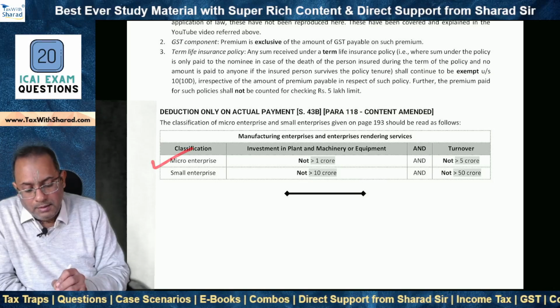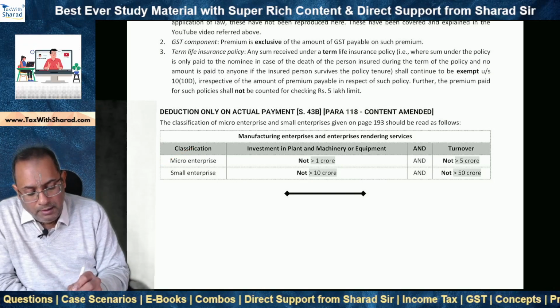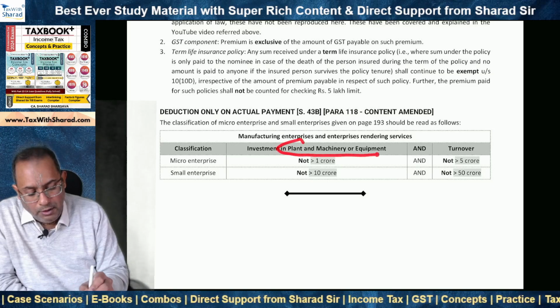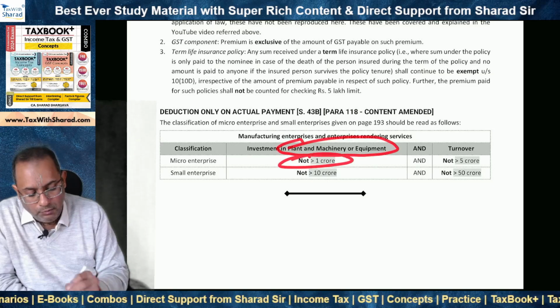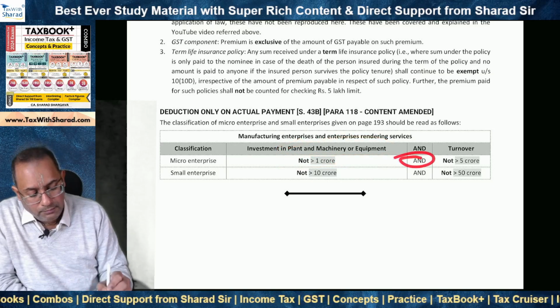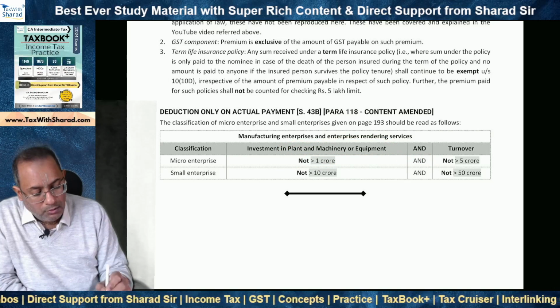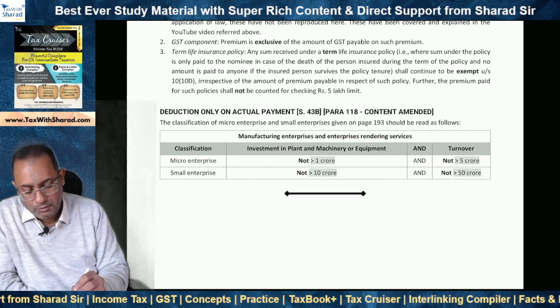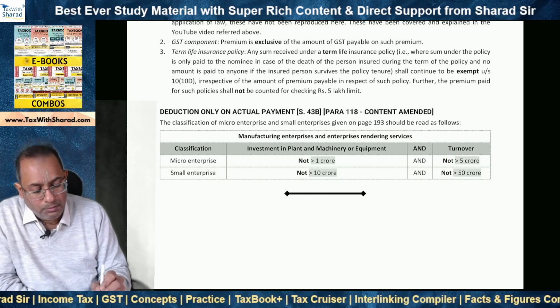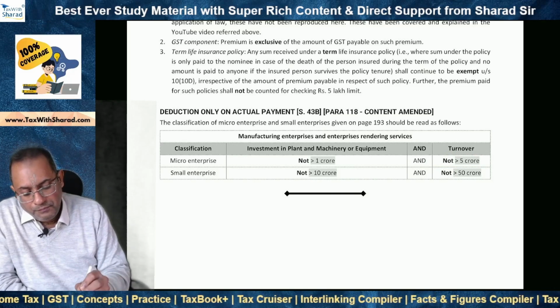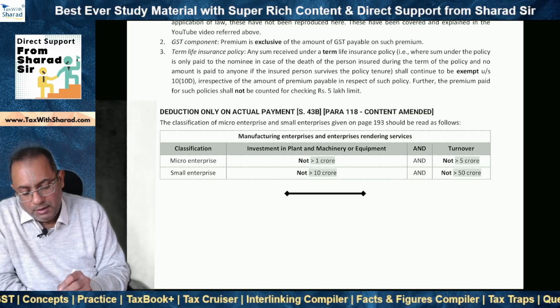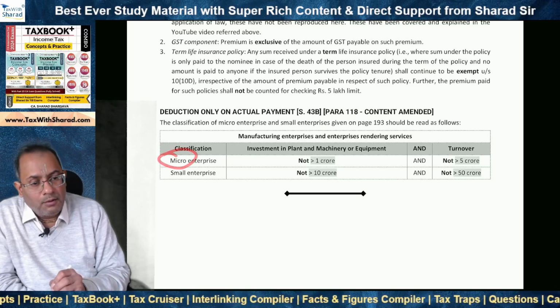Now, an enterprise is classified as a micro enterprise when investment in plant and machinery or equipment is not more than 1 crore, and turnover is not more than 5 crore. So the criteria in respect of investment and turnover both need to be satisfied. And in that case, the classification will be that of a micro enterprise.